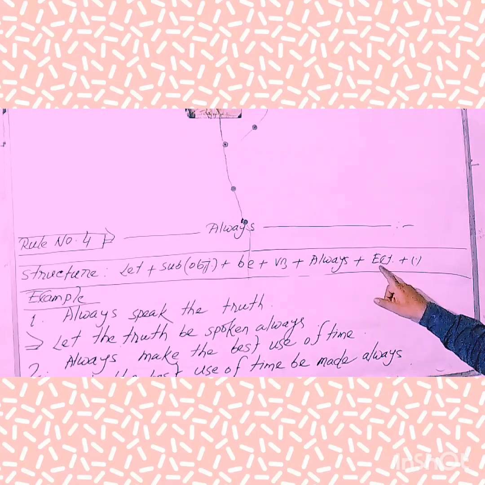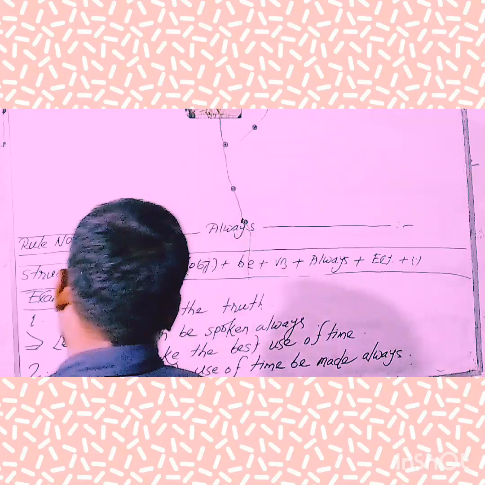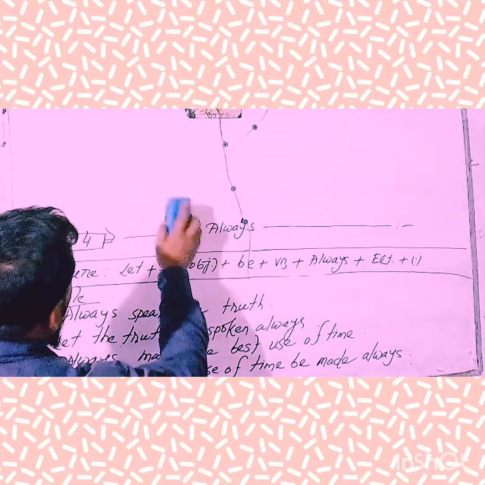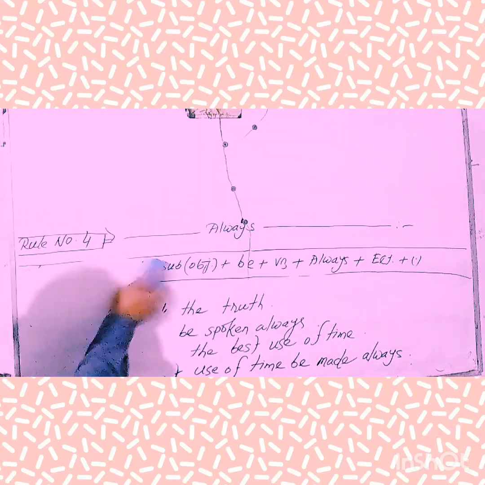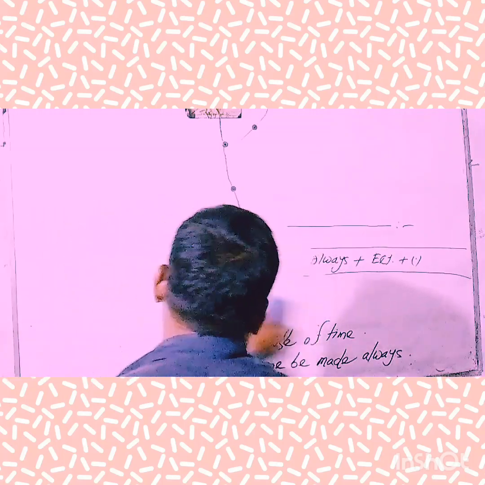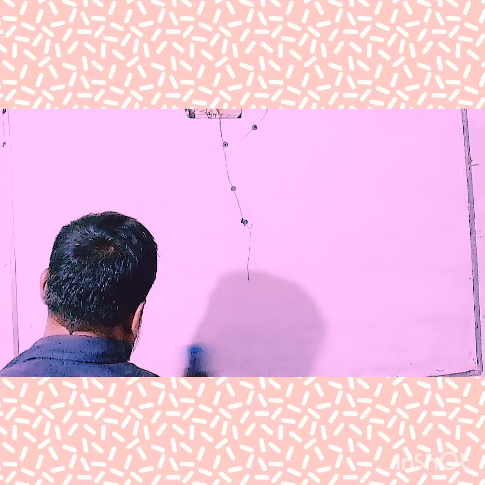Then we'll have to use an extension, no extension here. Okay, my dear learners, last, finally end with a full stop. Hope that you have understood clearly. Okay, my dear learners, now I am going to show you rule number 5. Rule number 5. So take a look at the board and try to understand.